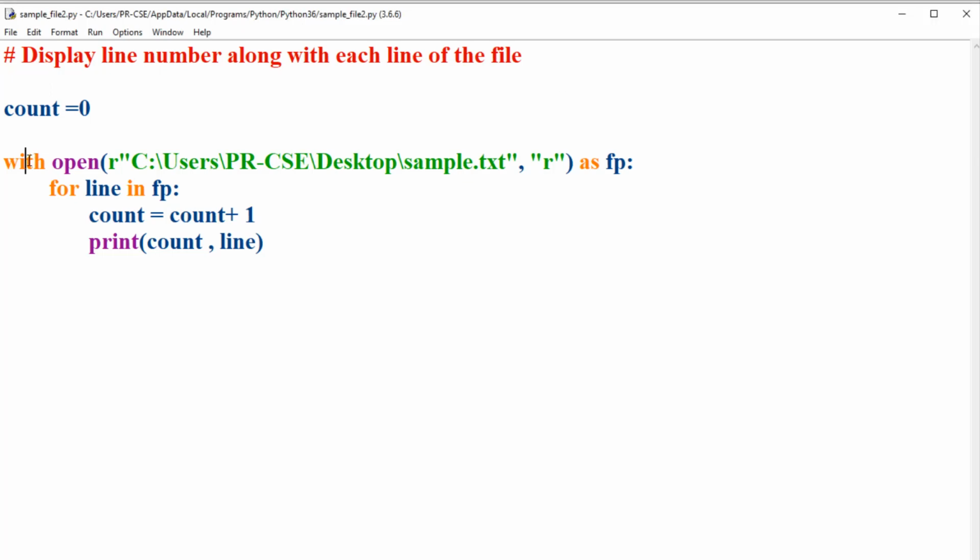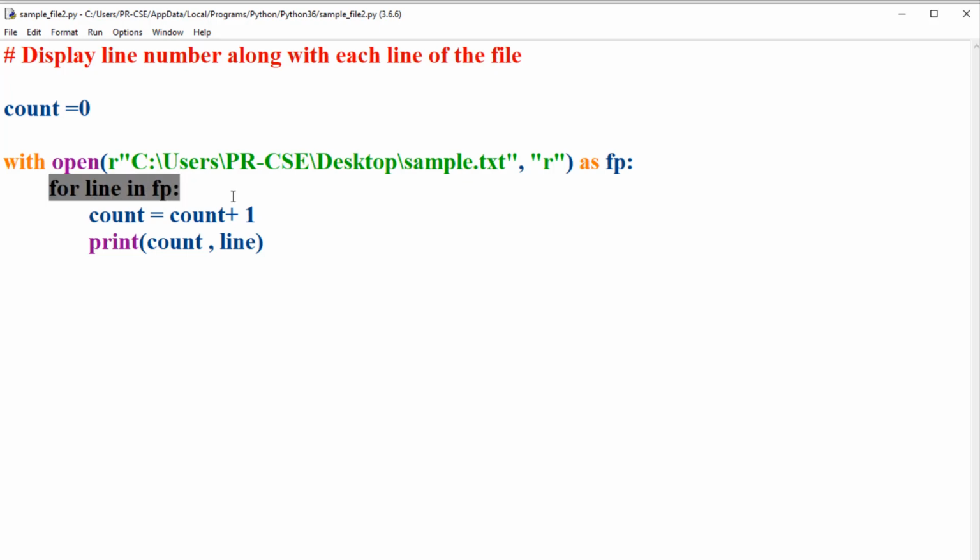So here we are using the with keyword along with the open method to open the file in the read mode, and the file pointer is stored in the variable fp. And then we are iterating over every line of the file using a for loop. So here you can observe for line in fp.